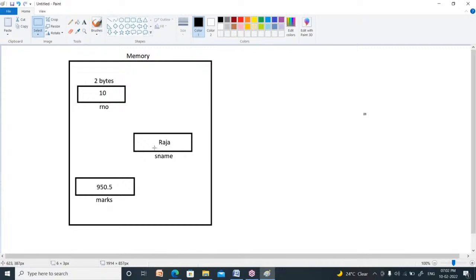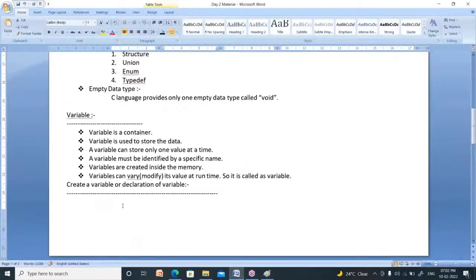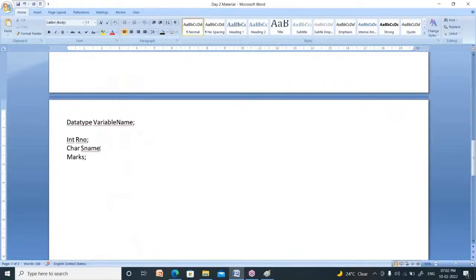Now, how to store multiple characters in student name? Then you have to specify within square brackets how many characters you want to store. I want to store 100 characters in student name. Like this you have to represent it. Character means 1 byte, and there are 100 characters, so size is 1 into 100, equal to 100.